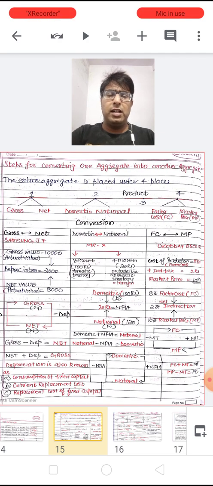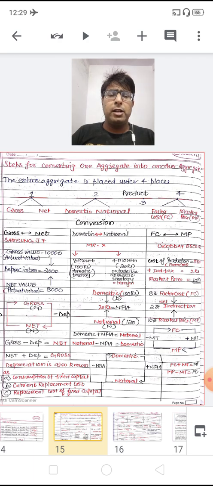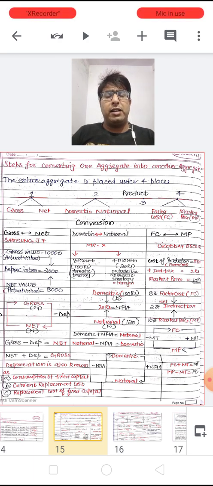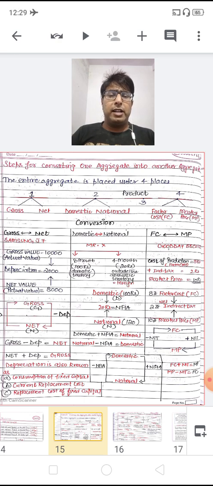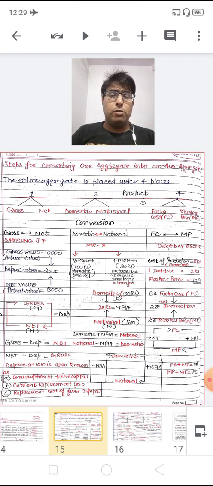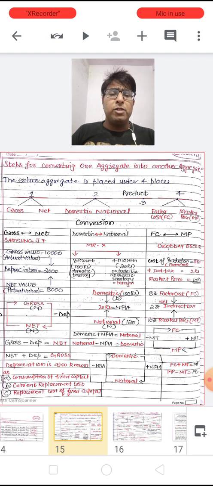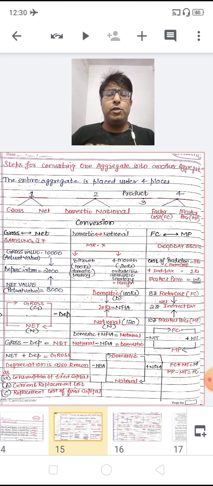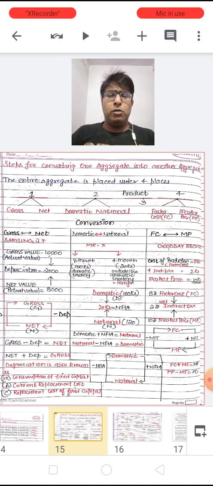Now let's see the third place. As I just said, it is always the product which is repeated in every aggregate, so there is no conversion from product to product. But at the fourth place there might be the factor cost, or there might be the market price. Now let's see the conversion between factor cost to market price and market price to factor cost. Suppose I am a producer and I am producing Good Day biscuits in my own firm. The cost of producing a small packet of Good Day biscuits is 8 rupees, which is sold for 10 rupees in the market.